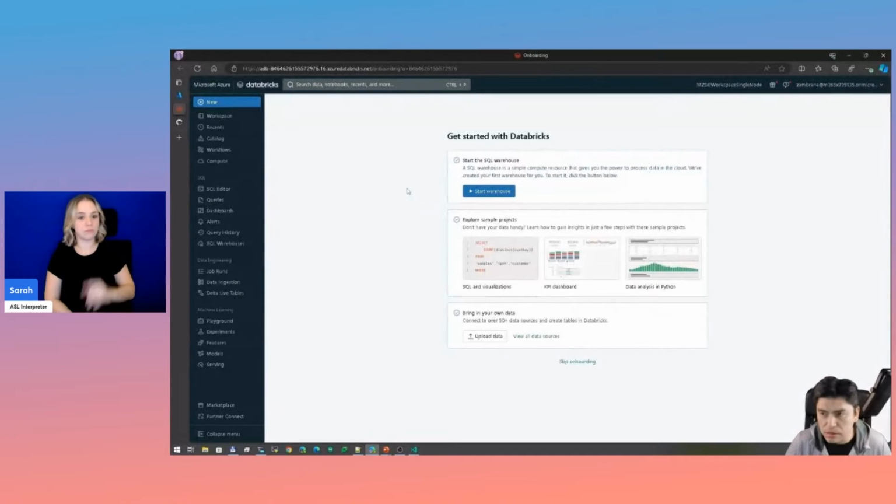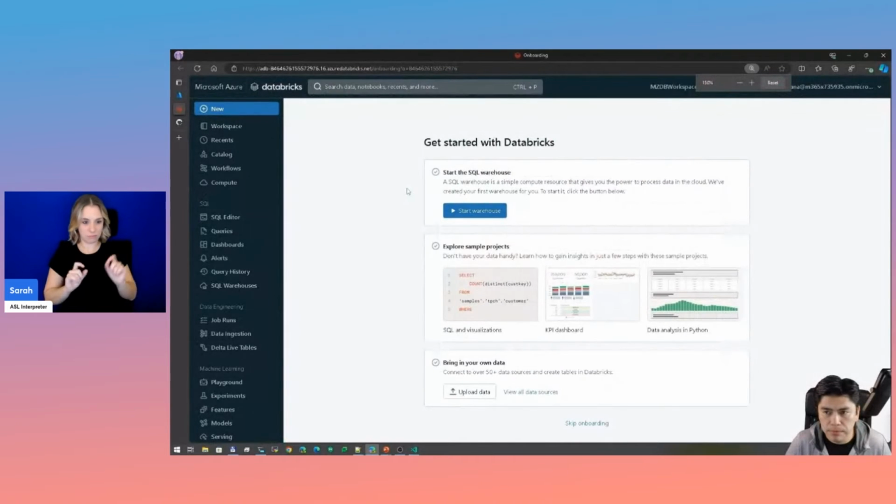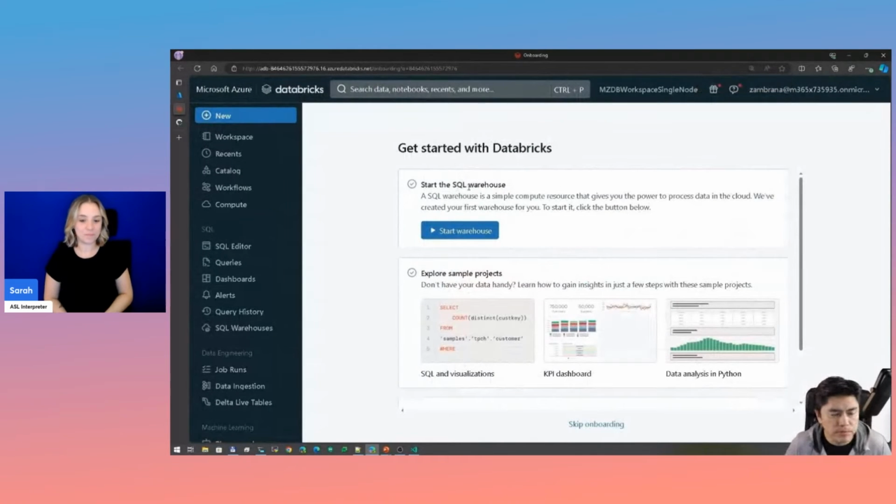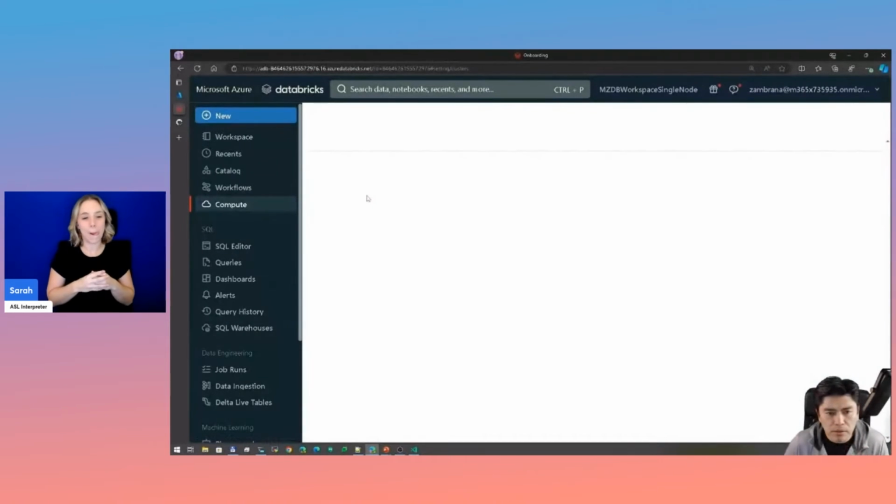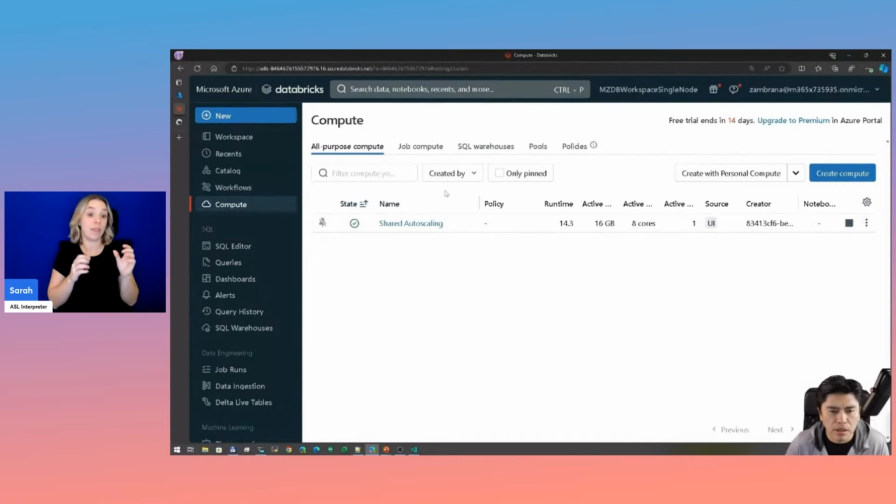Now let me make this a little bit bigger. I think that's good. So let's start with the compute. We just created a cluster. As you can see, this here is just a small cluster for testing.